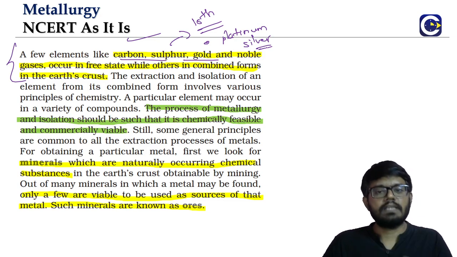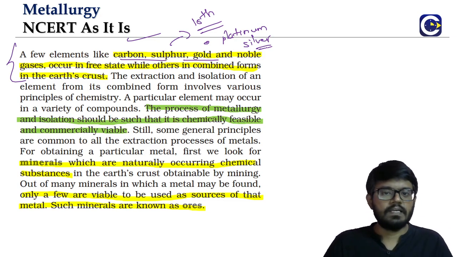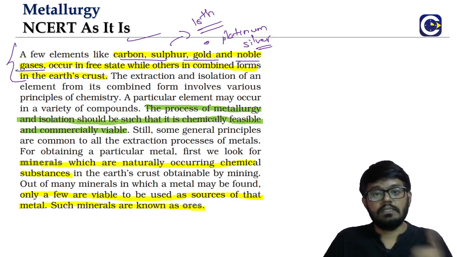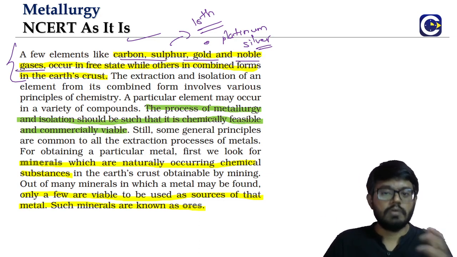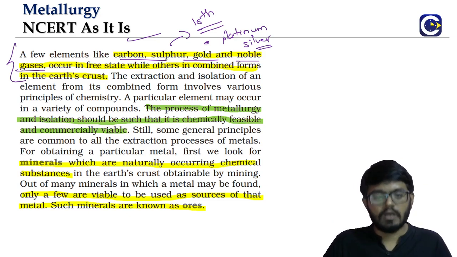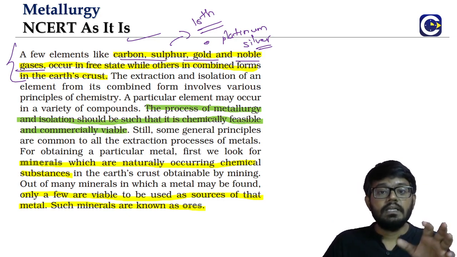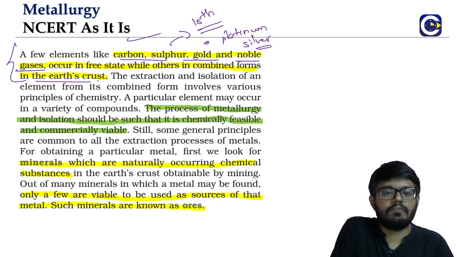But for these ones, we'll have a slightly different approach. We'll talk about it. Even in gases, we'll have the noble gases, whether it is helium, neon, argon, they will be present in the free state. But all the rest of the elements, you talk about iron, copper, aluminum, all of them are present in the combined state. And where they are found, in the Earth's crust.